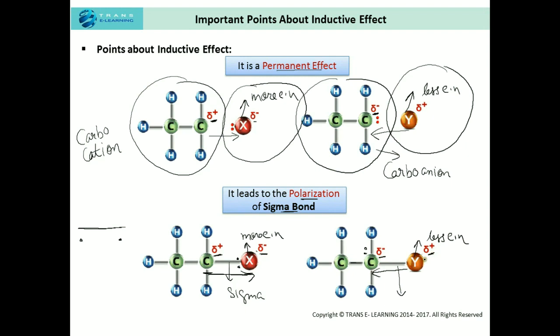So it leads to the polarization of the sigma bond. Where we have a more electronegative atom, there the partial negative charge develops. Where we have a less electronegative atom, there a partial positive charge develops on the sigma bond. So this leads to the polarization of the sigma bond.